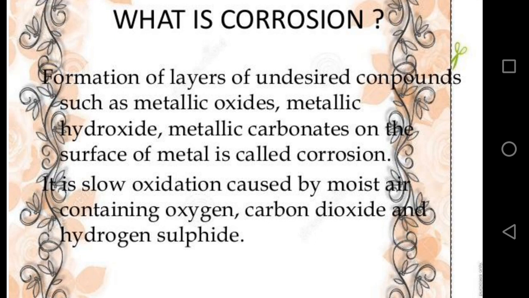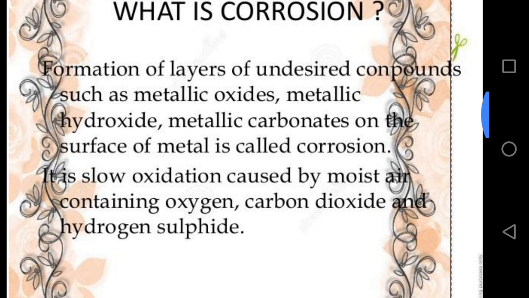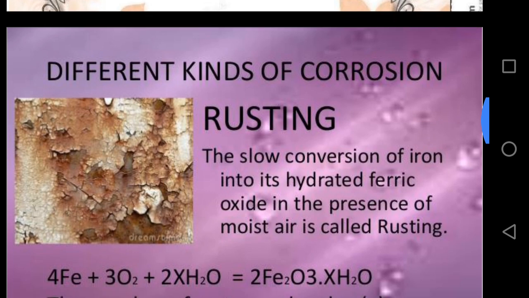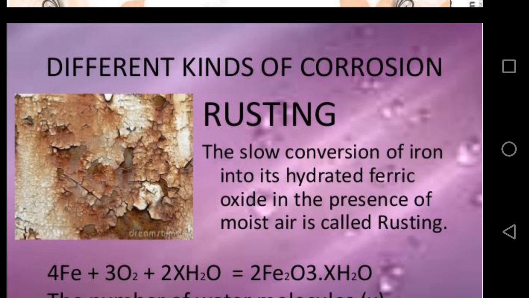It is slow oxidation caused by moist air containing oxygen, carbon dioxide and hydrogen sulfide. There are various examples of corrosion. The most common example of corrosion is iron metal. And in iron metal, corrosion is known as rusting of iron.